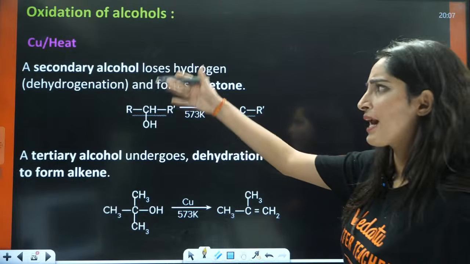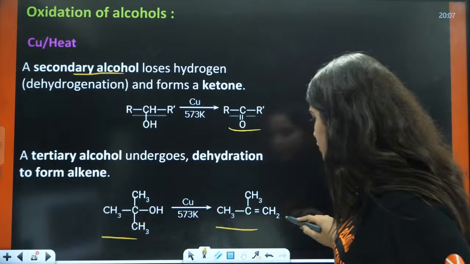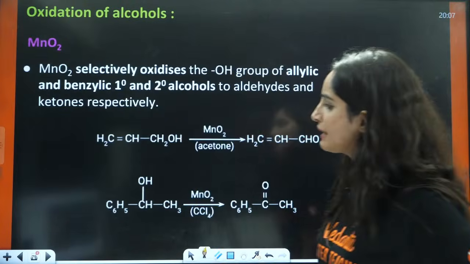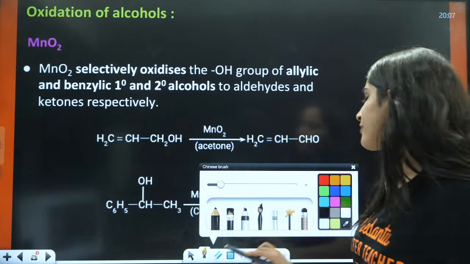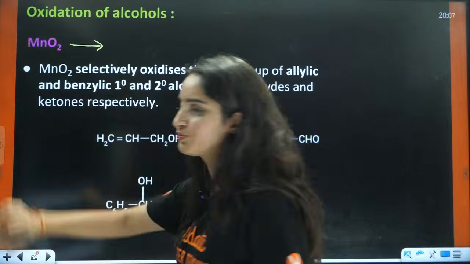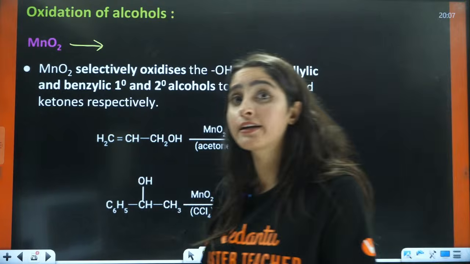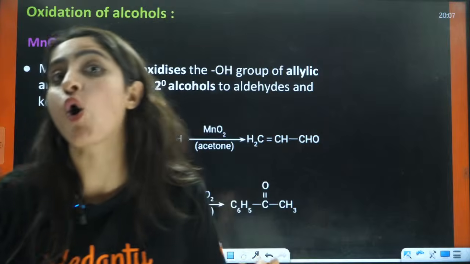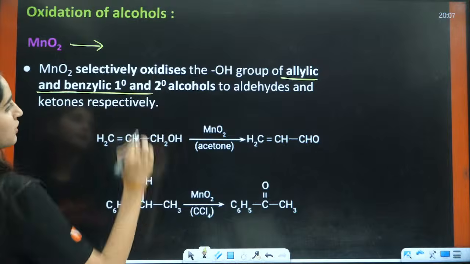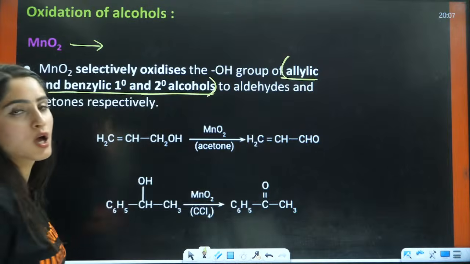Now you have copper, as I told you, with 2 degree you will have ketone. With 3 degree it is going to form the alkene, right? Okay. Next, very important, is your MnO2. It is also a different oxidizing agent. It is only going to oxidize allylic and benzylic 1 degree, 2 degree alcohols. That's it.